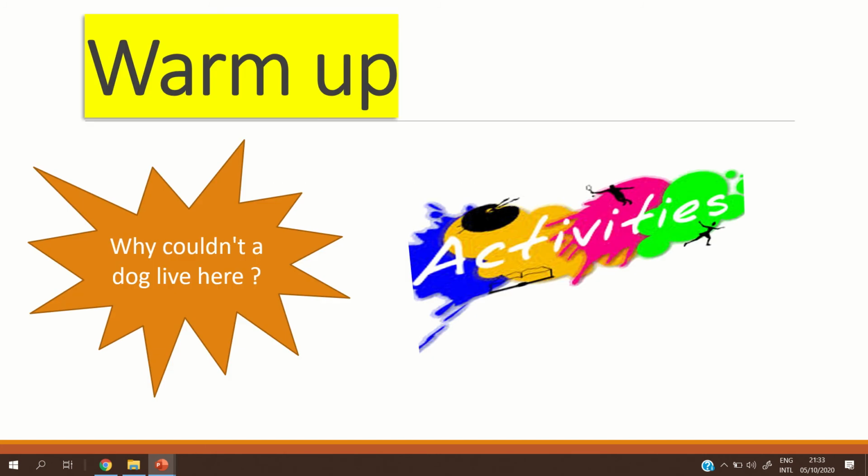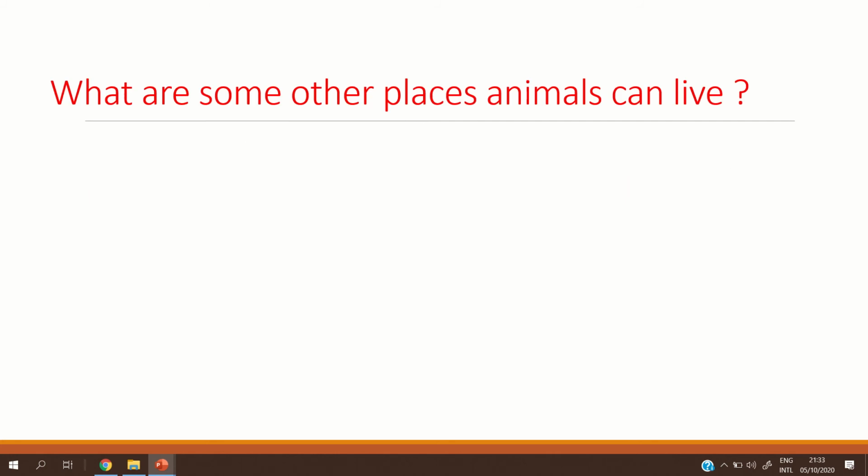So when I ask you why a dog couldn't live in the water, who can answer me? Good boy. The dog cannot swim, does not have fins, and does not have gills, so how can it breathe under the water? So the dog has another place it can live in.